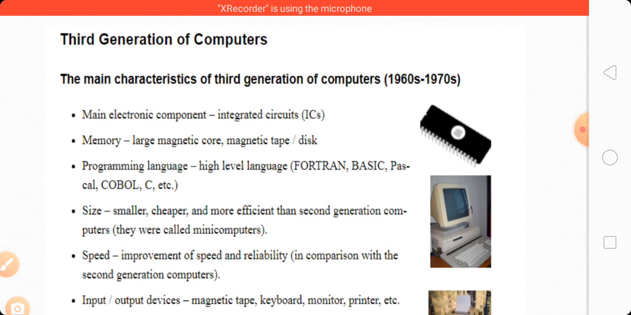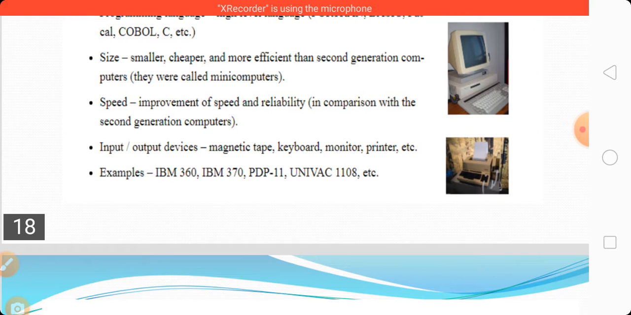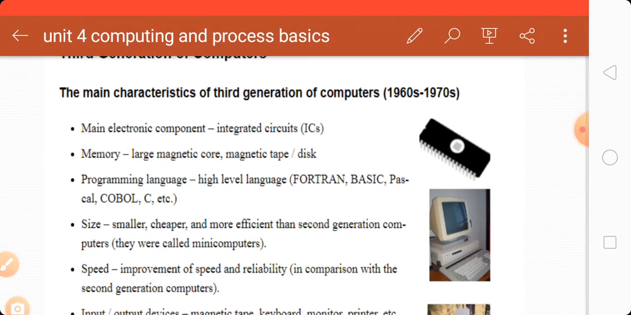Again, size is smaller, cheaper, and more efficient than the second generation of computer. They were called mini computers. Speed: improvement of speed and reliability in comparison with the second generation of computer. Input and output devices: magnetic tape, keyboard, monitor, etc. Examples: IBM 360, IBM 370, PDP, UNIVAC 1108, etc. These are the third generation of computers.